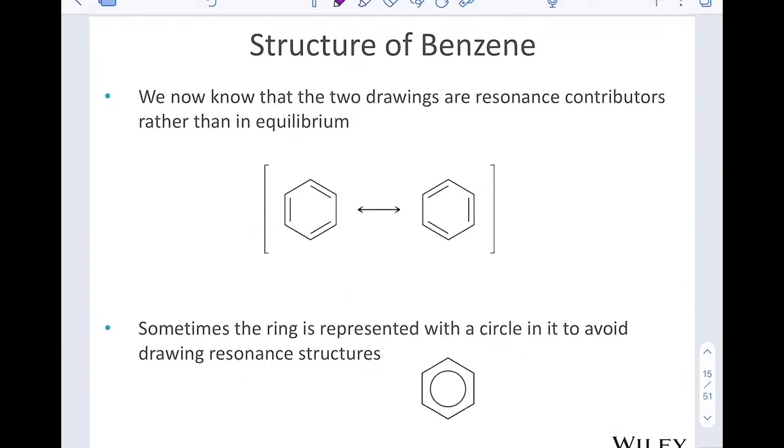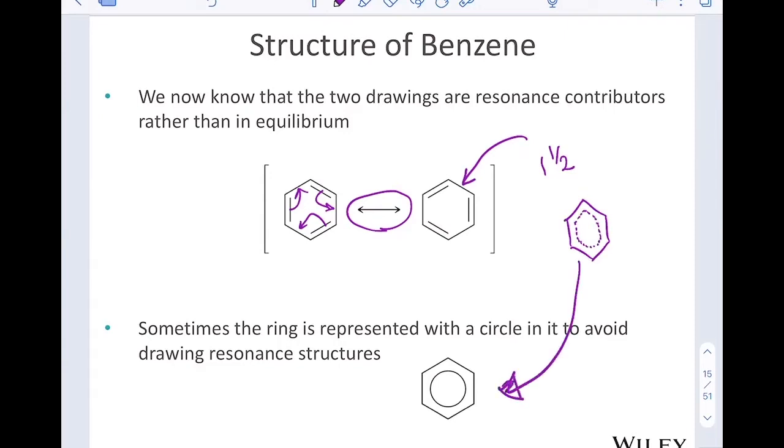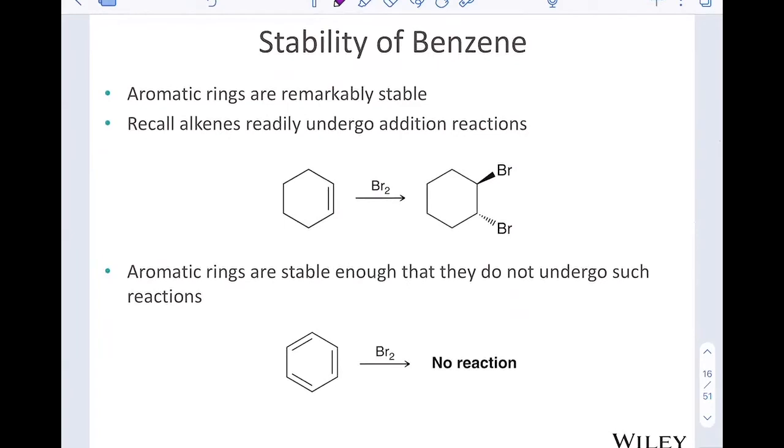So if we have the double bond move here, and that double bond move here, and that double bond move here, we have a resonance structure that shows the double bonds in the other positions. And so if we measure the length of any one of those bonds, they would be about 1.5, so halfway in between a double bond and a single bond. So what we can imagine then instead is our resonance hybrid that has this situation, which ultimately gets abbreviated to this structure here.